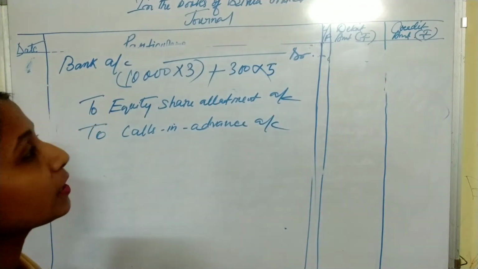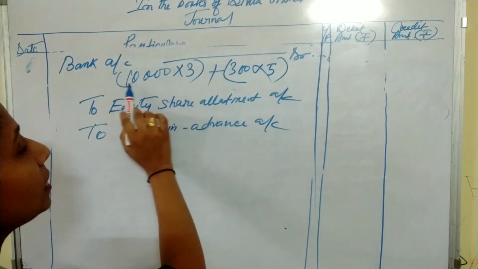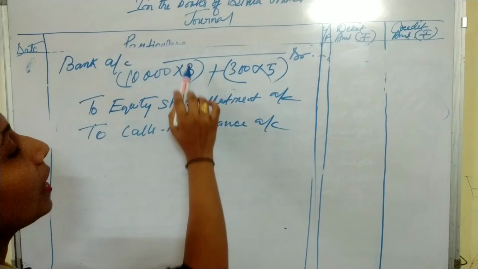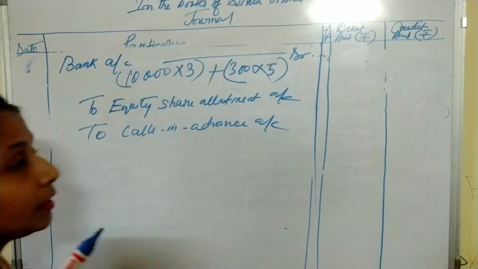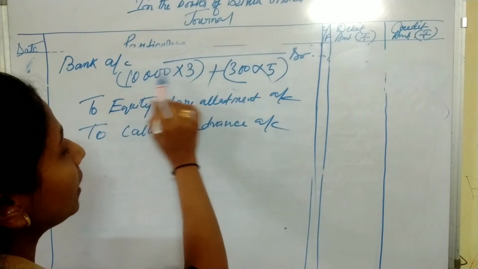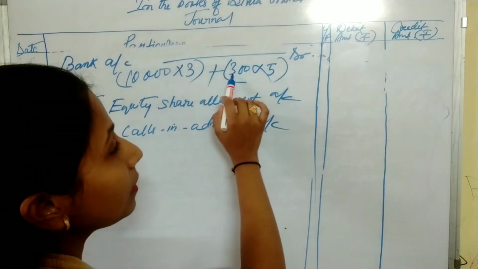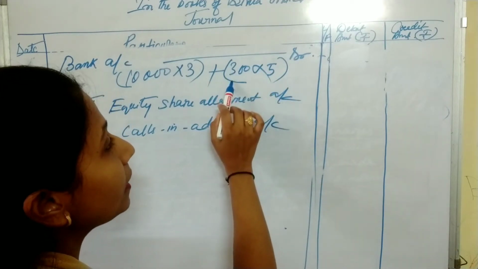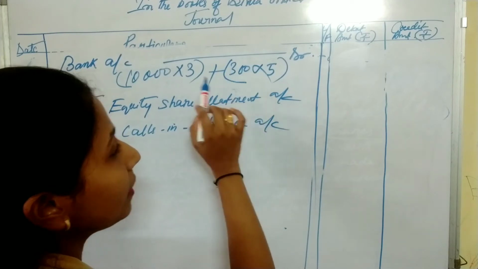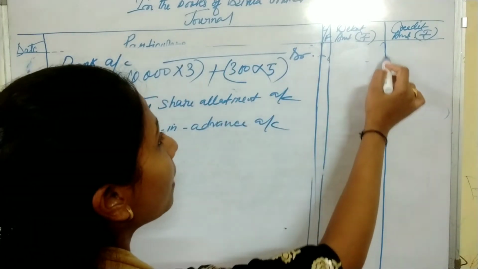The rate of first and final call money is 5. See the calculation. 10,000 total shareholders have paid the allotment money. This person holding 300 shares has paid ₹5, the first and final call money. So we will calculate these two and write the amount here.